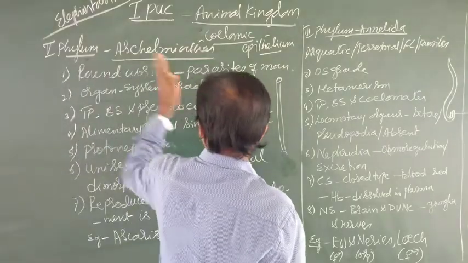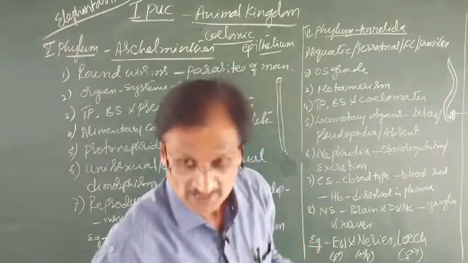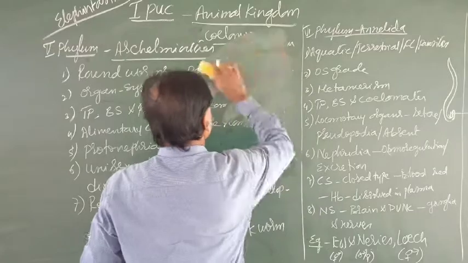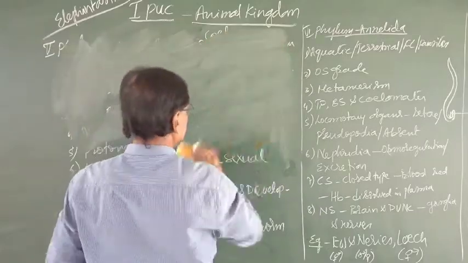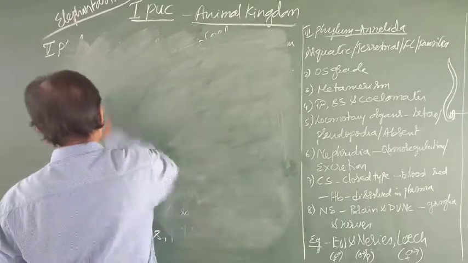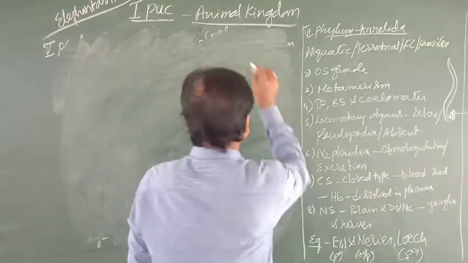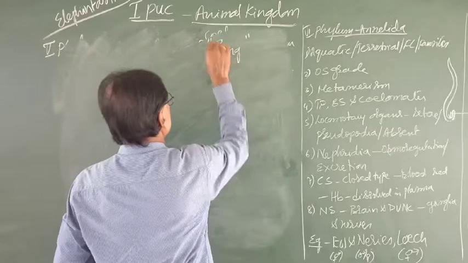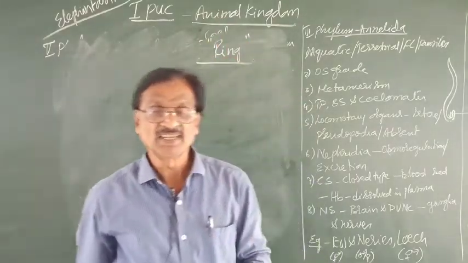So with this, the phylum Aschelminthes is completed. Now let us take up the next phylum by name, the phylum Annelida, which is the sixth one. What do you mean by the term Annelida? Annelida, that is, annulus means ring-like. Why it is ring-like?